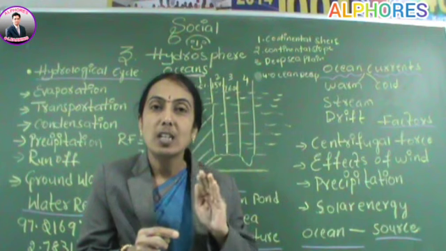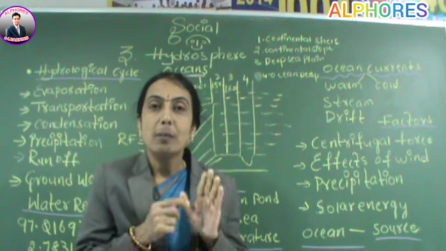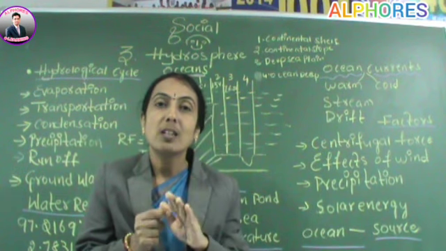Right. Then continental slope, it accounts for 15% of the sea floor. Depth varies from 200 to 3000 meters.